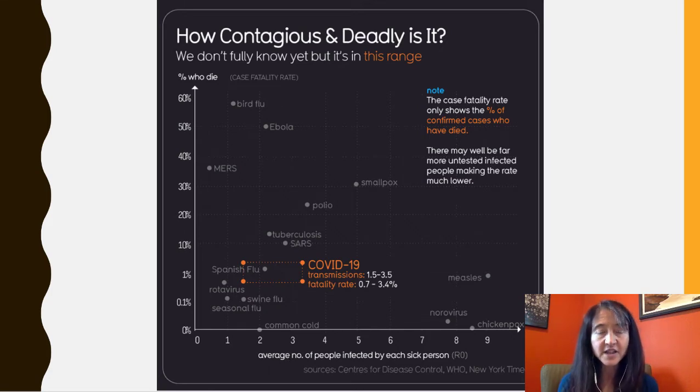So what is the R-naught value for our SARS-CoV-2 virus? And they're beginning to try to hone in on that. What you're seeing here is that the R-naught value seems to lie somewhere between 1.5 and 3.5. Remember, that means that if you're infected, on average, you will infect between 1.5 and 3.5 other individuals.